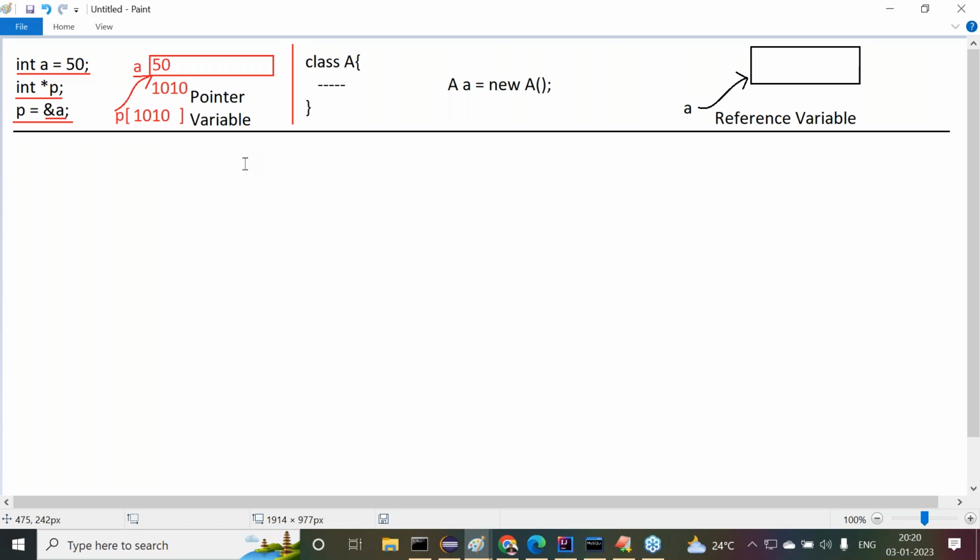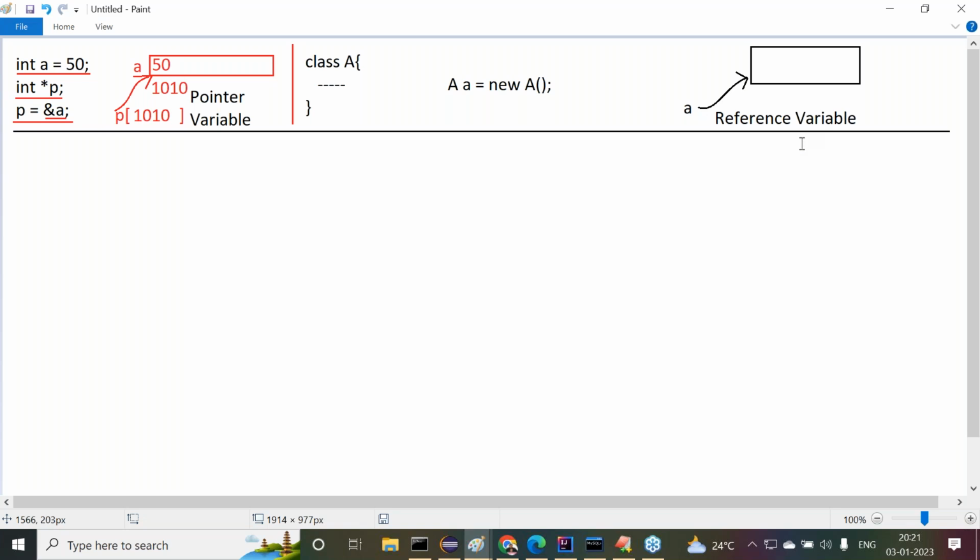The point is very clear. Now try to understand the question. In C and C++, a variable is referring to a block of memory. That's why this variable is a pointer variable. In the case of Java also, when we create an object for a particular class, a block of memory is created. That block of memory is referred to by a variable. In Java, that variable is called a reference variable. But my question is: in C and C++, a variable is referring to a block of memory, so that variable is a pointer variable. In Java also, a variable is referring to a block of memory, that is an object. Why don't we call this variable a pointer variable? How can you say pointers do not exist in Java?